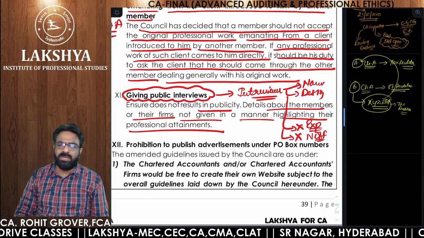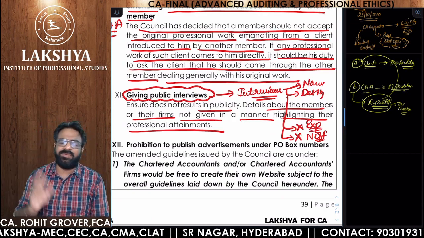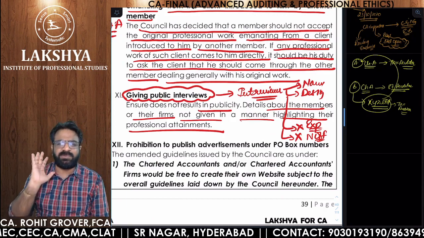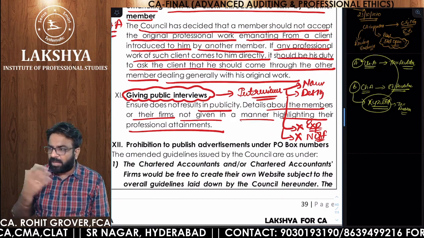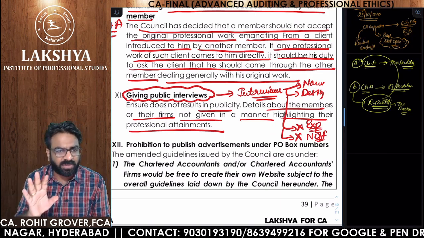To ensure that it does not result in publicity, details about the members of the firms should not be given in a manner highlighting their professional attainment. Did you get the point or not? Name of the firm should not be given. Professional attainment should not be given. Name and designation is fine. My name Rohit Grover. I would like to introduce Mr. Rohit Grover. He's a chartered accountant. That is more than enough.